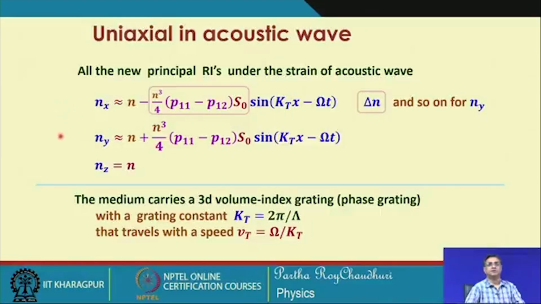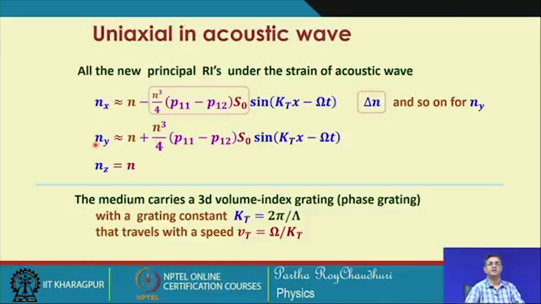So, we can observe that because of the presence of the acoustic wave, the medium refractive index along the x direction is now modulated with the frequency and periodicity of the acoustic wave, and the amplitude, the peak value of the modulation, is delta n, which depends on the refractive index of the isotropic medium and the strain optic tensor element associated with this component of the strain.